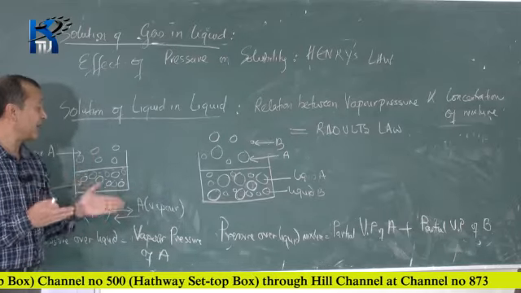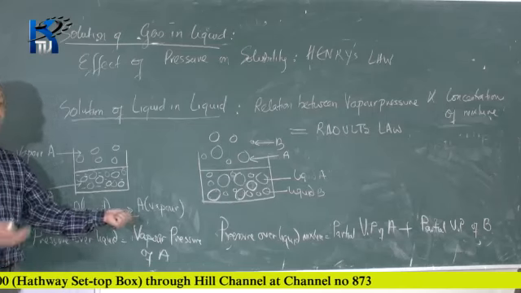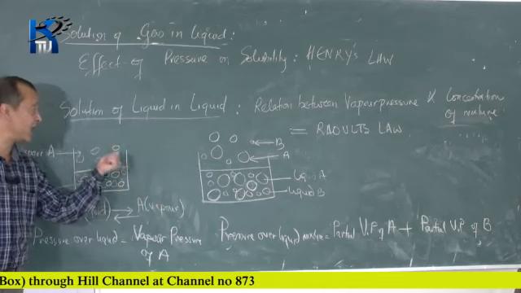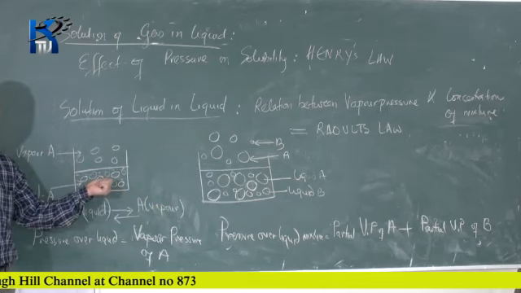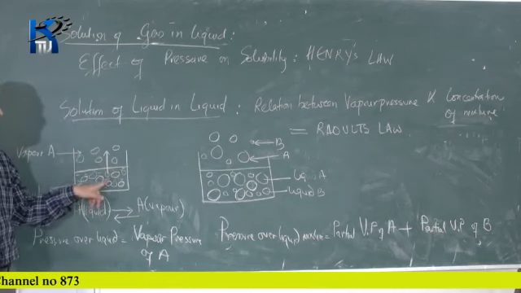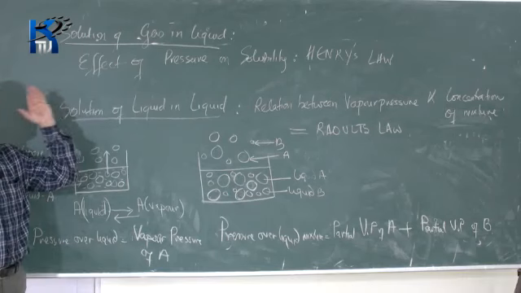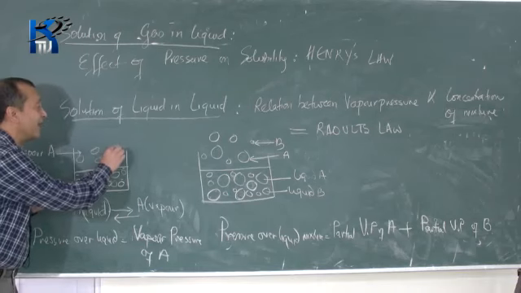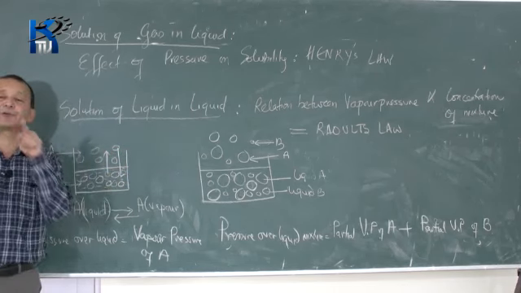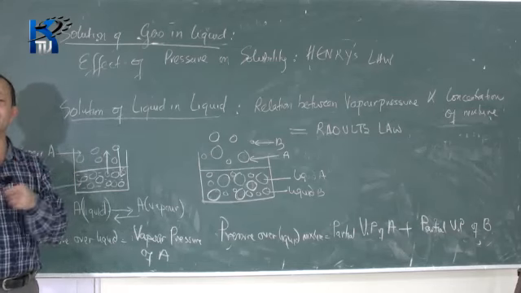Now there will be another process happening at the same time. That process is the reverse process. What is the reverse process? The vapors will be condensing back to the liquid. So that is two processes. Molecules of the liquid escaping into the space above as vapors, and the vapor molecules condensing back to the liquid. Both these processes occur at the same time.